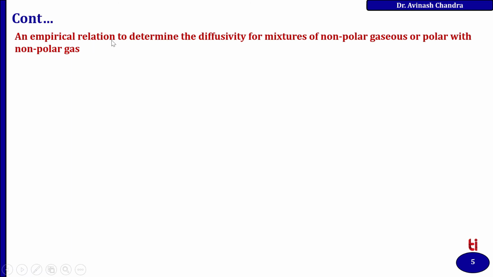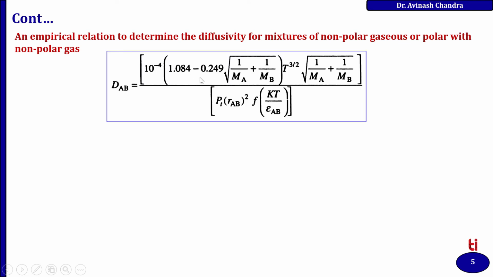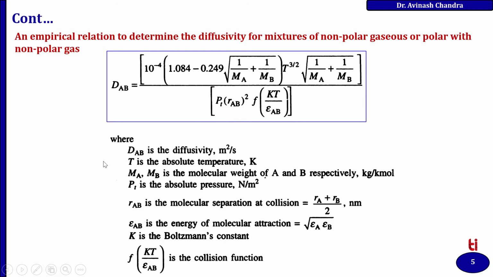An empirical relation to determine the diffusivity of a mixture of non-polar gases, or polar with non-polar gases, is defined as DAB by this formula, where DAB is the diffusivity, T is the absolute temperature, MA and MB are the molecular weights of A and B respectively, PT is the absolute pressure, rAB is the molecular separation at collision, epsilon AB is the energy of molecular attraction, K is the Boltzmann constant, and this is the collision function, which is a function of temperature as well as the energy of molecular attraction.